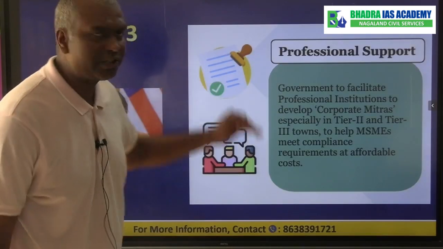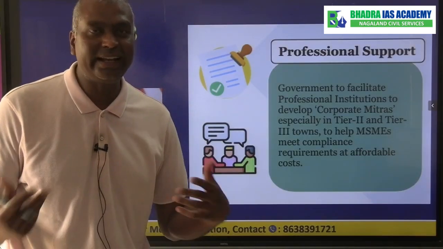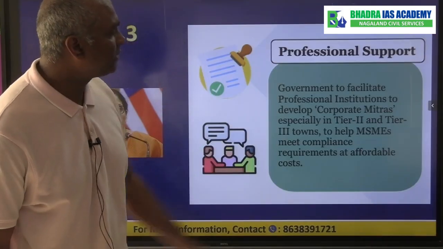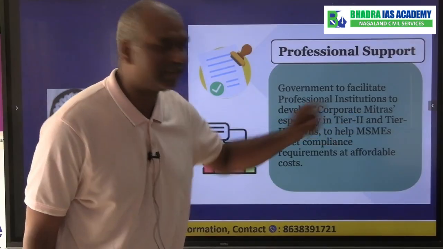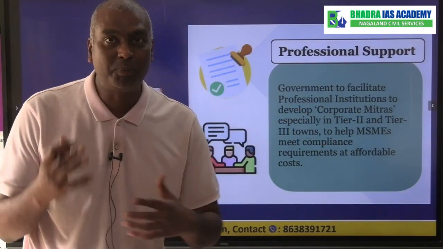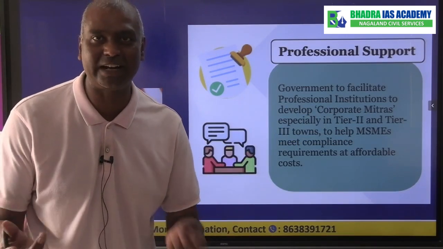Okay, so this professional support announced by the government basically talks about extending help to the MSME. Therefore, the government has announced one concept called corporate mitras. Now, these corporate mitras are basically to help the MSME. Mitra is a friend, right?